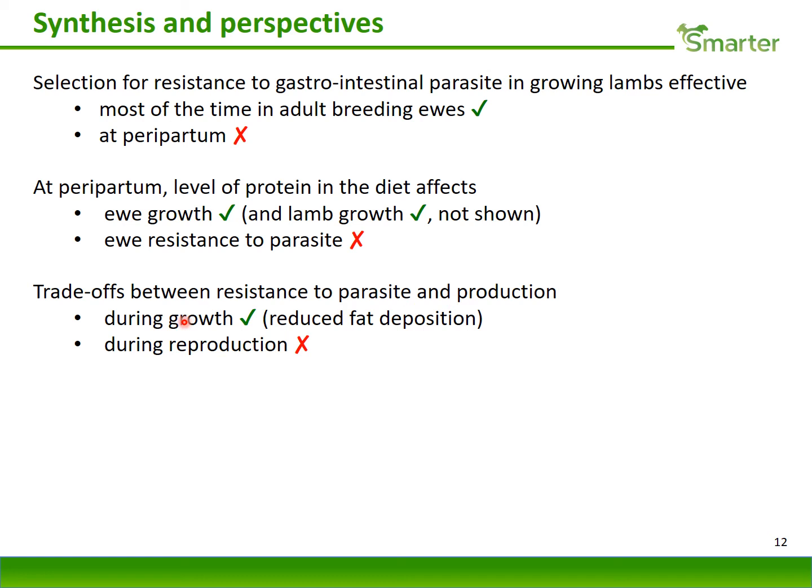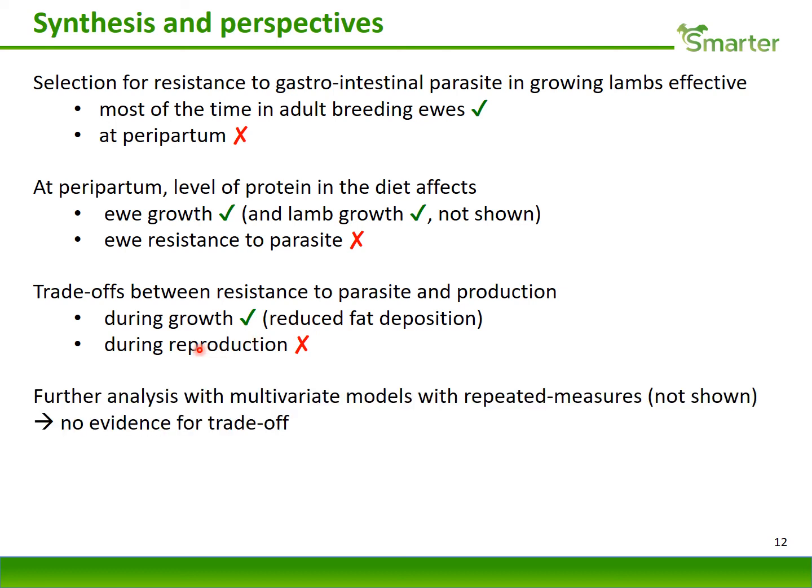There was some evidence for trade-off during growth, where we observed that the resistant line had a reduced fat deposition compared to the susceptible line, but there was not much evidence for trade-off during the reproductive phases. And this lack of evidence was confirmed with multivariate models using repeated measures.